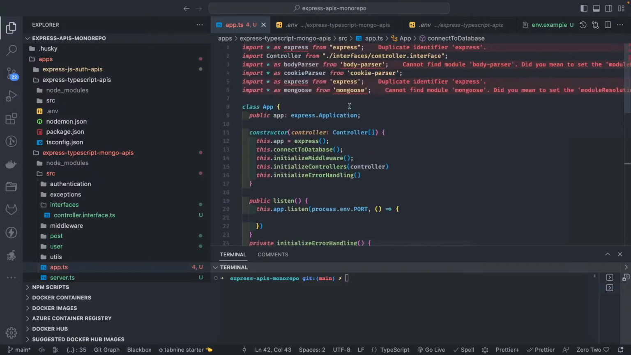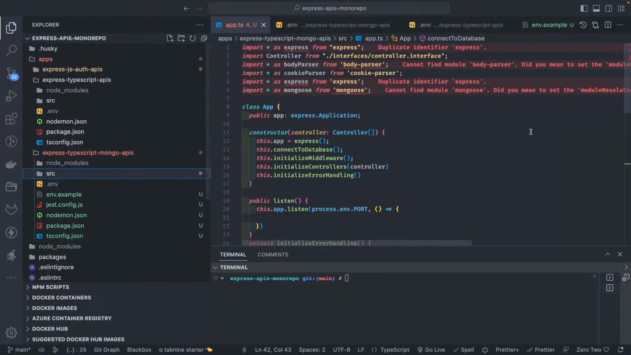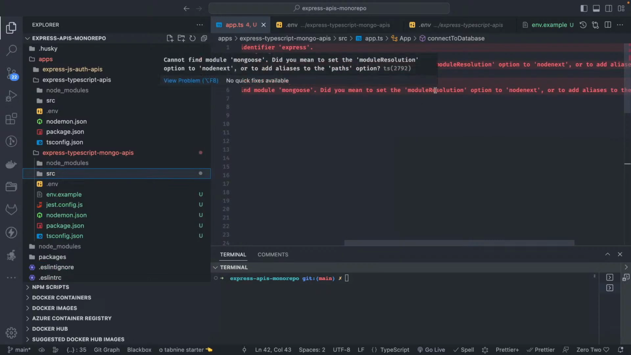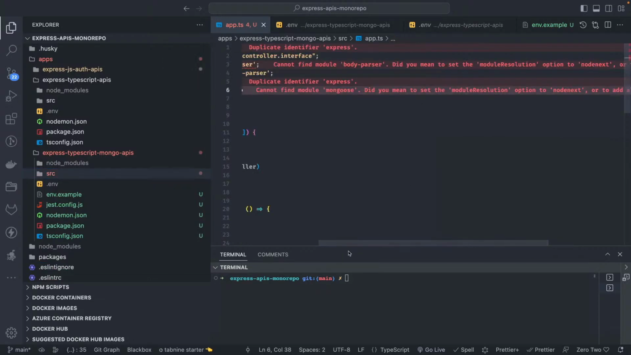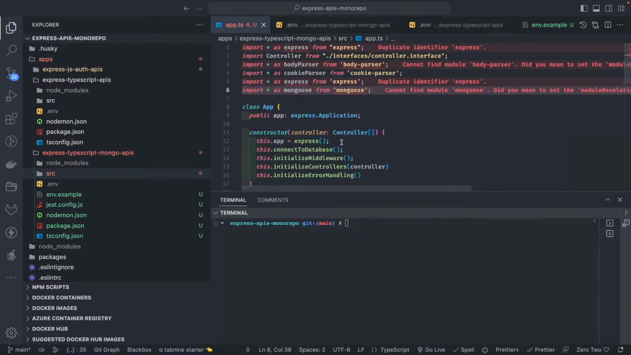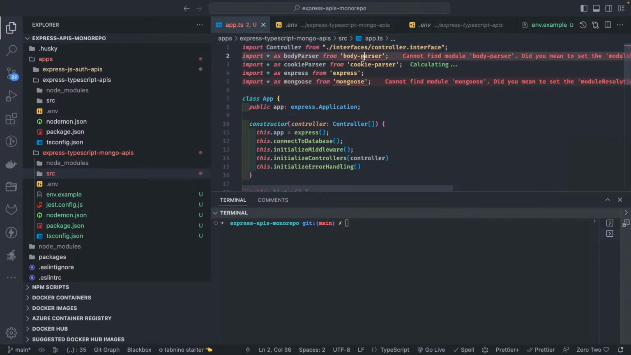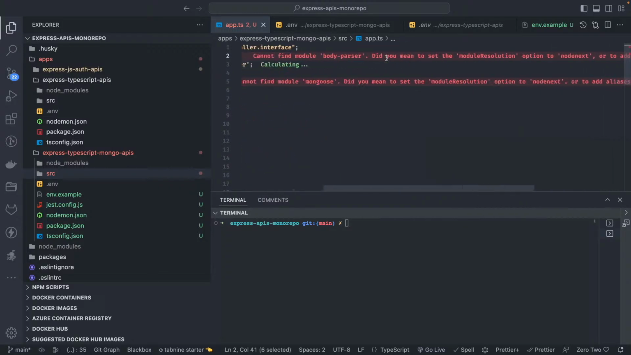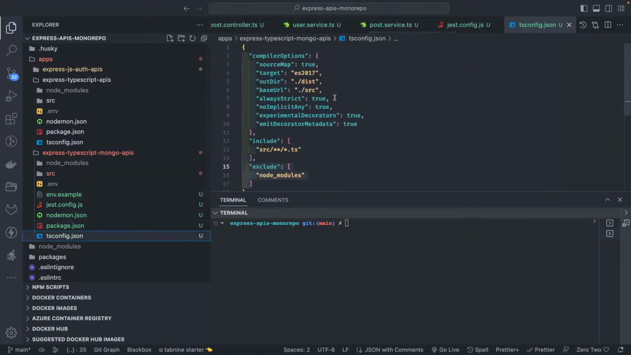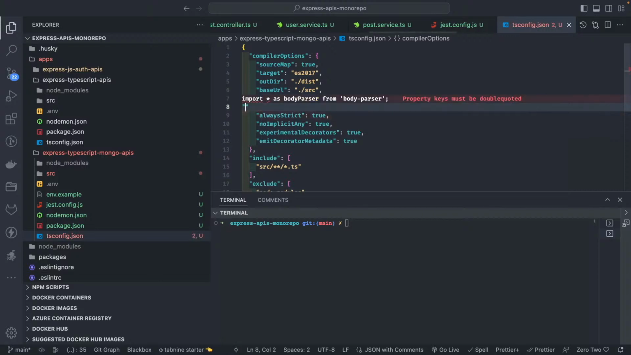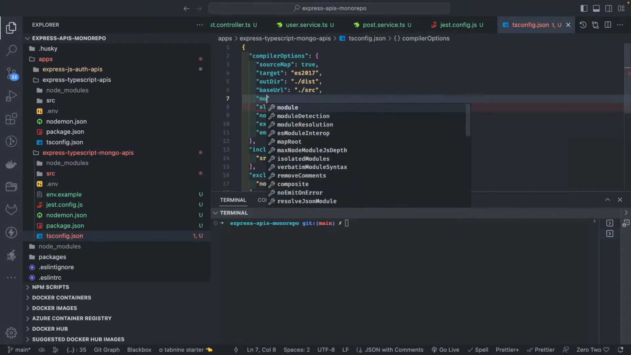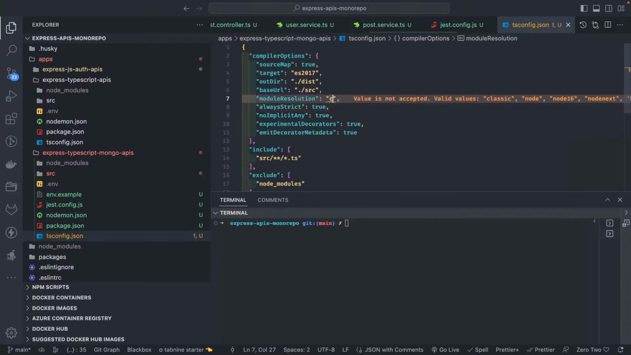I just need to register some middleware. And what happens to this? Module resolution options to node next. Let's see this, because it is complaining. There are many different ways to import a particular module. This is a duplicate body parser. Did you mean to set module resolution option to node next? Let's fix this. In tsconfig we can set module resolution, yes, next.